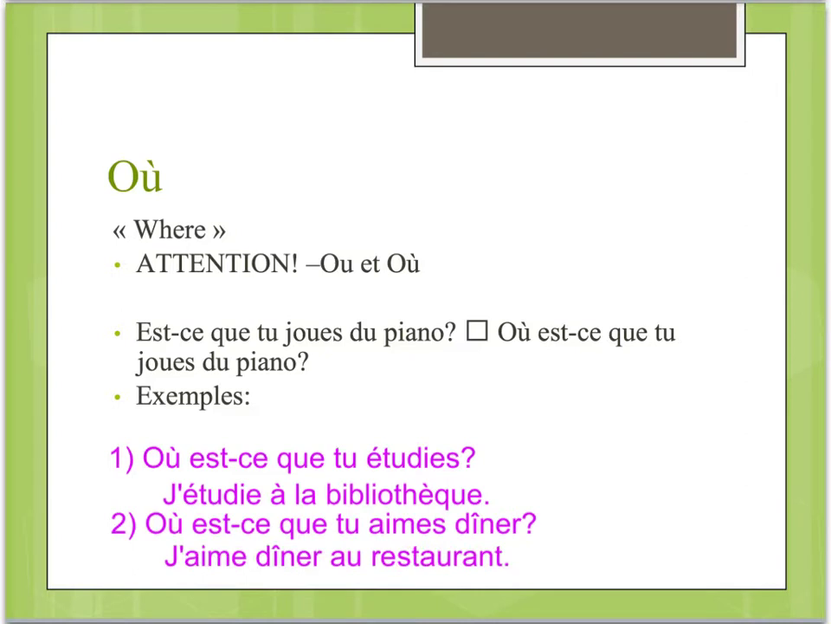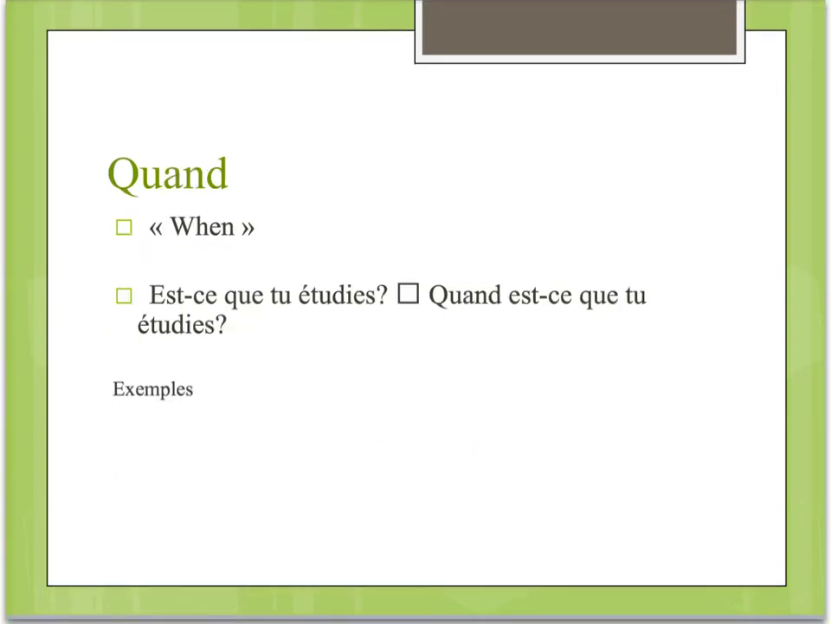Okay, let's take a look at our second question word. Our second question word is quand, which means when. Again, the formation of the question is the same. You simply put quand in front of est-ce que in your question. So, for example, est-ce que tu étudies? Do you study? Becomes quand est-ce que tu étudies? When do you study? So this time, instead of just a yes or no question, we're looking for more information. When? So, for example, we could answer this question. J'étudie à 4 heures de l'après-midi.